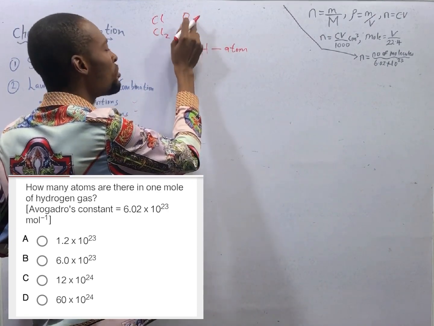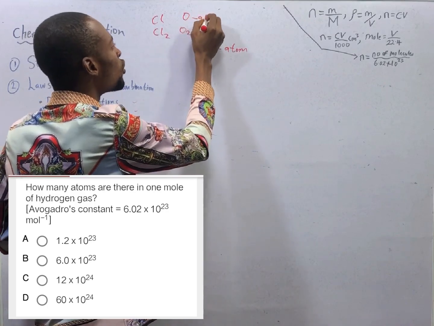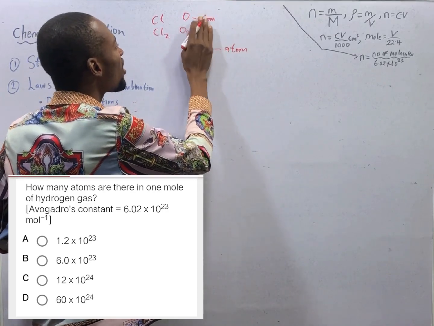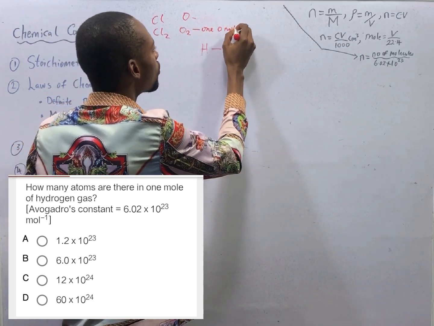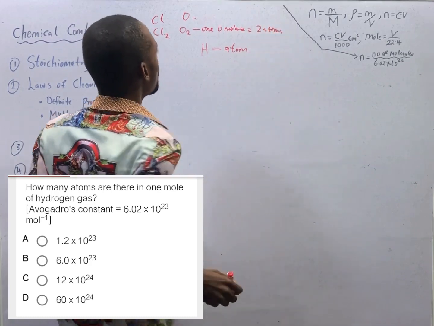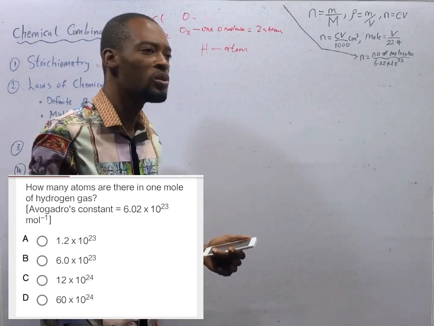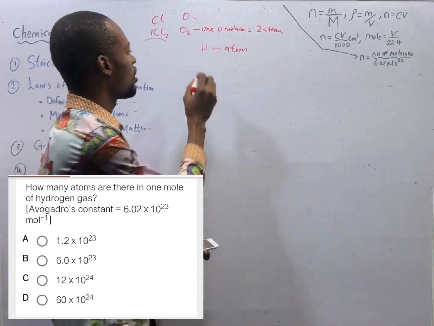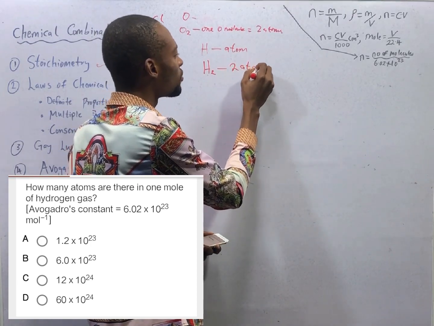Or we say an oxygen atom is O, and an oxygen molecule is O2. One oxygen molecule contains two atoms. One chlorine molecule contains two chlorine atoms. Therefore, a hydrogen molecule contains two atoms.